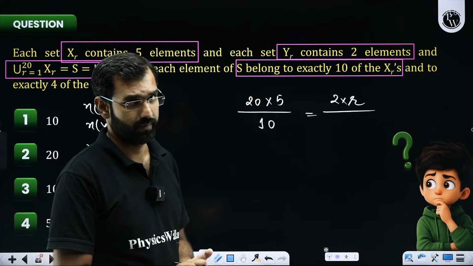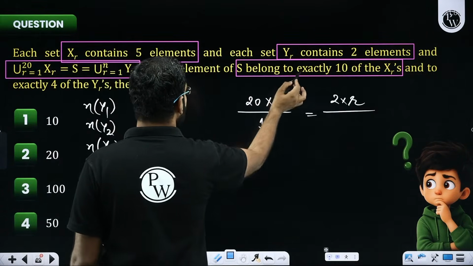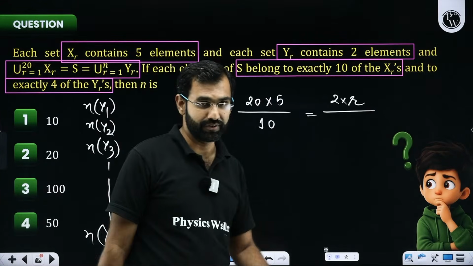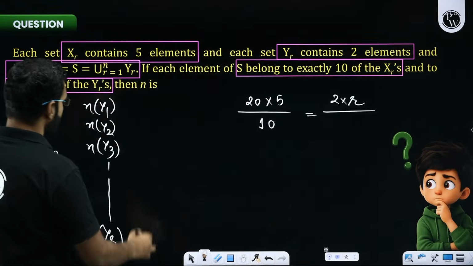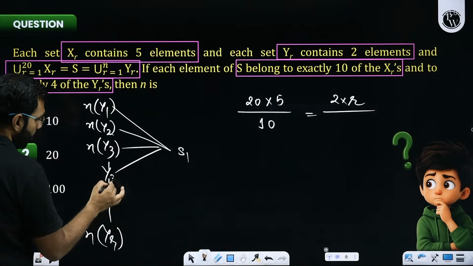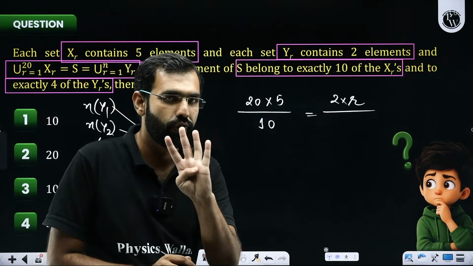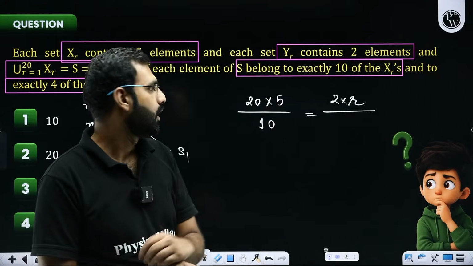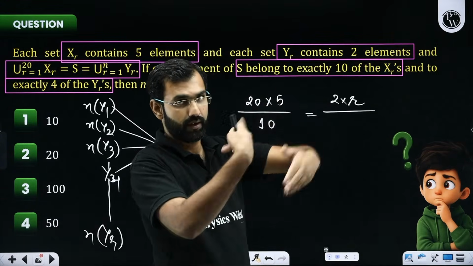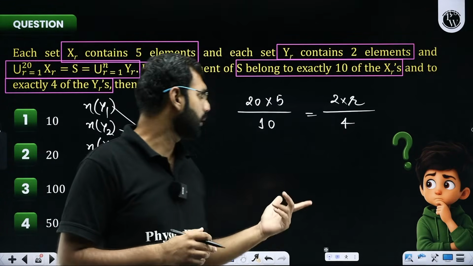But sir, there is a problem. I need to reread the question where it says that each element of X belongs to exactly 4 of the YRs, which means here again I made a mistake. The mistake is that if I look at one of the students, he will say, I am participating in Y1, Y2, Y3, and Y4. So every single student is participating in 4 activities. So whatever this number is, every single student is getting counted 4 times. So 2R is not going to be the actual number of students. Actual number of students will be 2R by 4. And I think by solving this, you can crack the R.